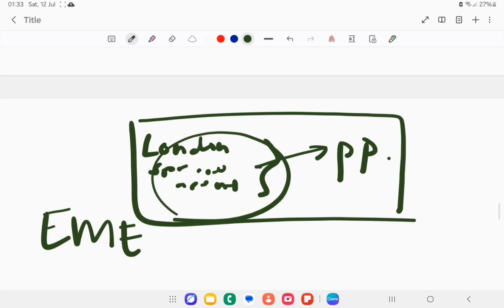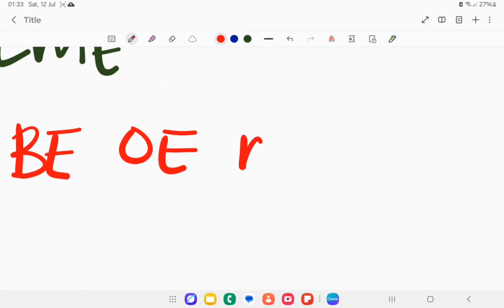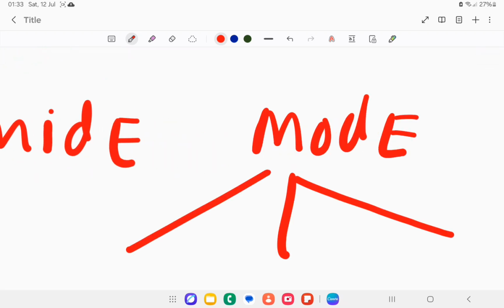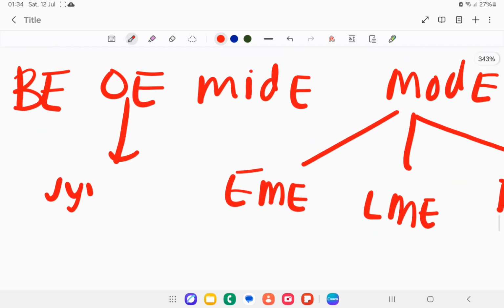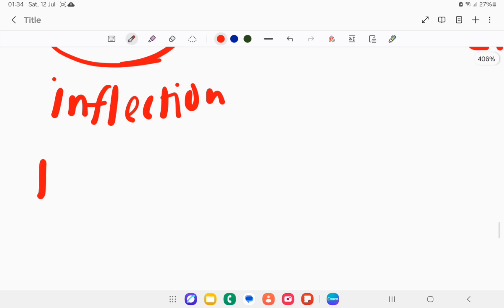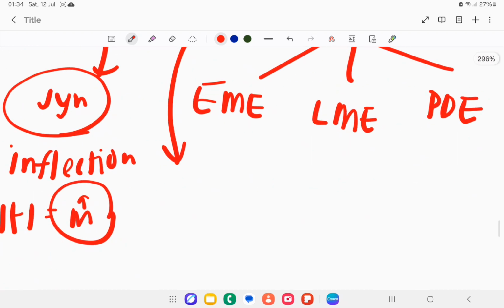So let me give a brief timeline. We have Old English, Middle English, and Modern English. Modern English has three stages, which are early modern English, late modern English, and present day English. Old English is more synthetic, which means inflection. Inflection means when one word plus one word has another meaning. And Middle English starts to become analytic.